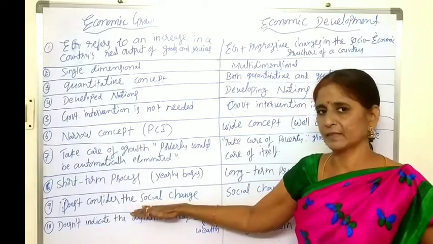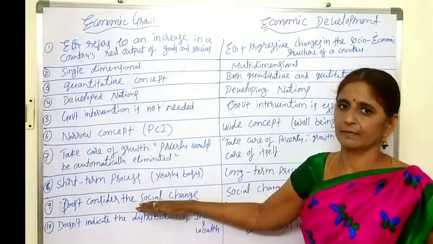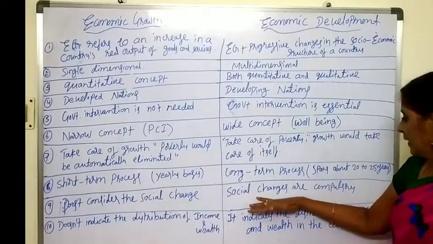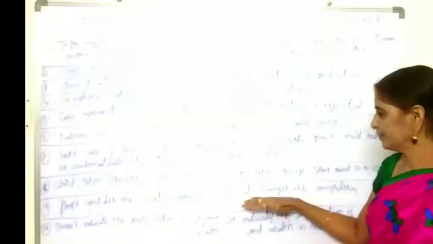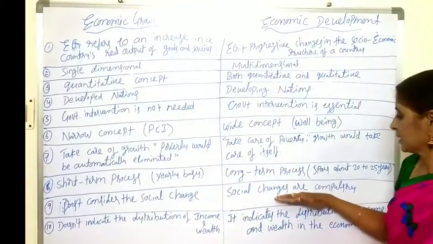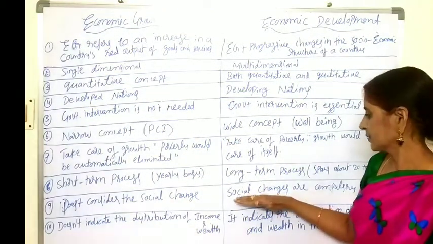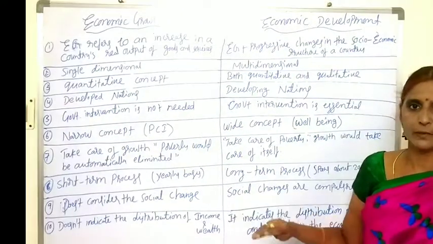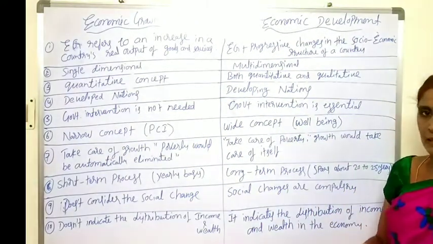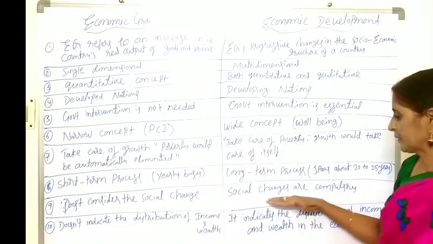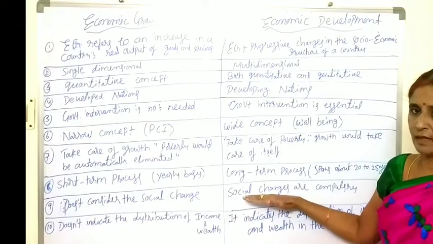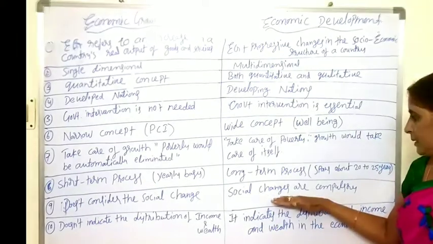It never concentrates on the well-being of the society. But development, including growth, including rise in the per capita income, concentrates on the social changes, that is, improvement in the standard of living of the society by providing better opportunities and better facilities to the public. It enhances the efficiency of the life of the people.